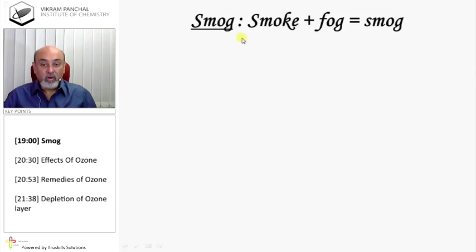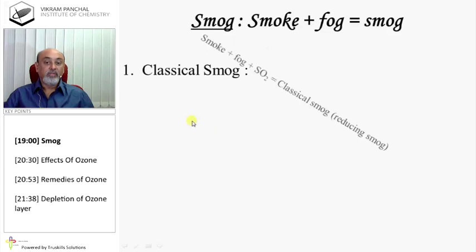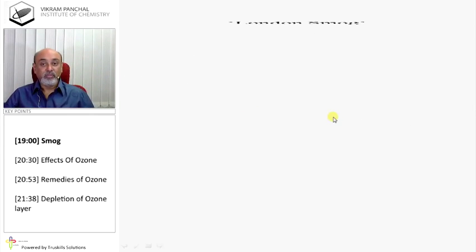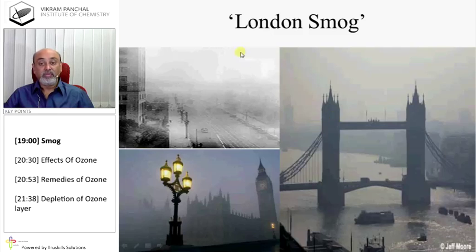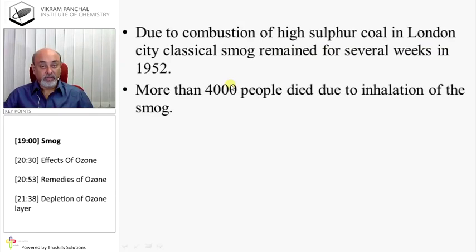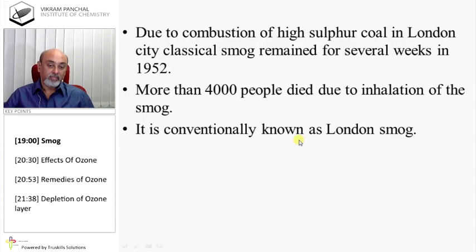Smog. Smog is smoke plus fog. Classical smog: smoke plus fog plus SO2 is known as classical smog. It is reducing smog. It is also known as London smog. Due to combustion of high sulfur coal in London city, classical smog remained for several weeks in 1952. More than 4,000 people died due to inhalation of smog. It is conventionally known as London smog.